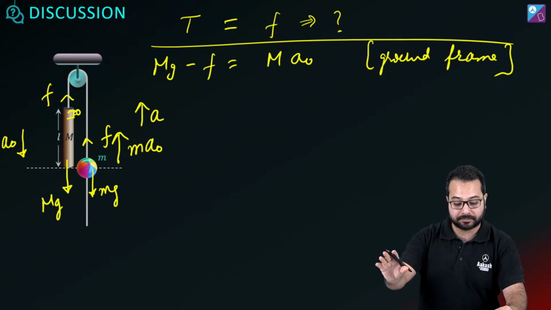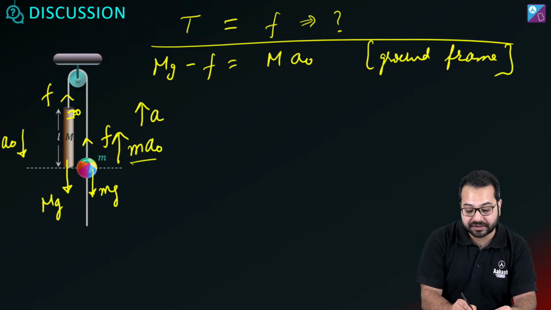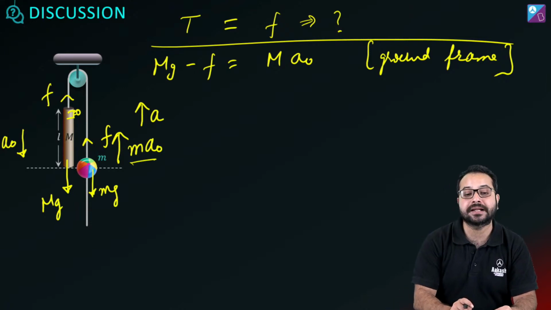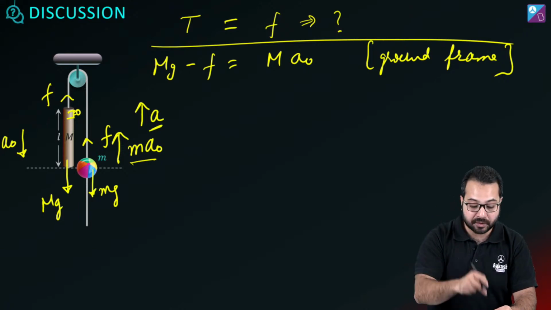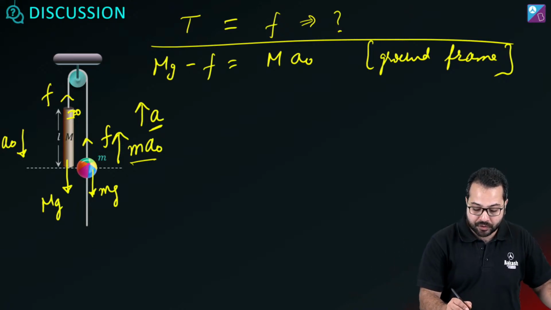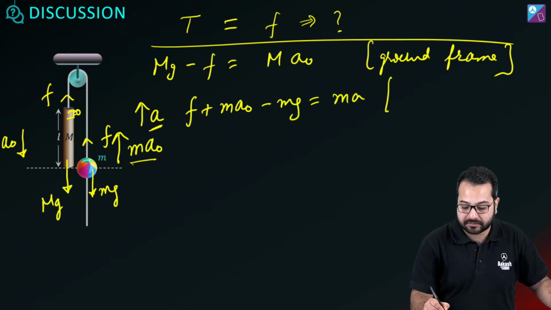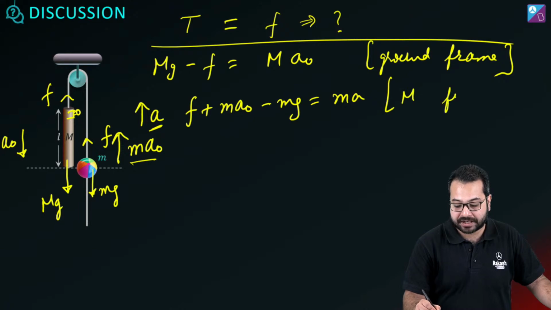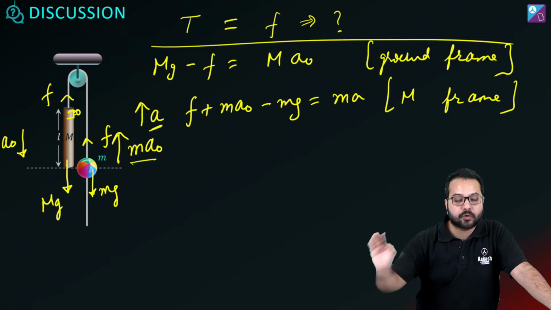So I've done all my job. On small m, I have written all the real forces. I have written the pseudo force also, and I have assumed an acceleration also. This acceleration will be from what frame? It will be from the frame of capital M. Do you agree? Okay. So what should we write? We should write that F plus m a naught minus mg will be equal to small m into A. Which frame? Capital M frame. Is that correct? So this gives the second equation.